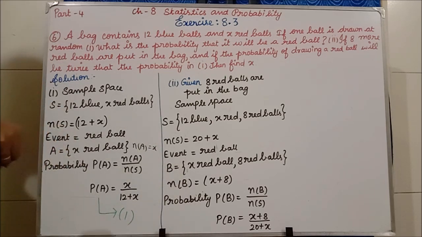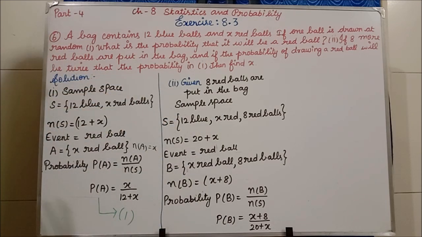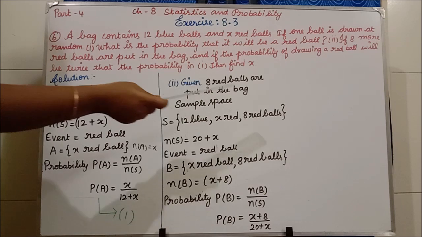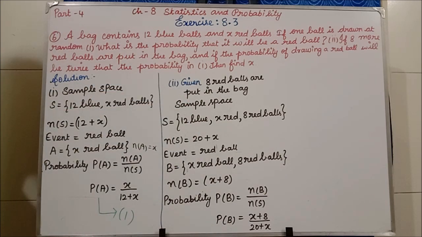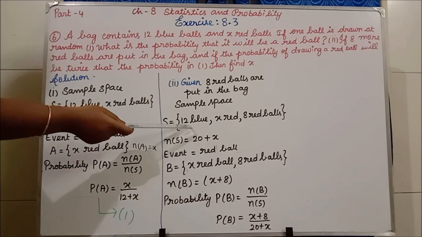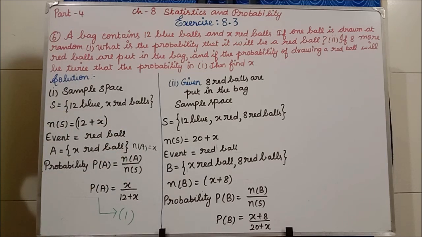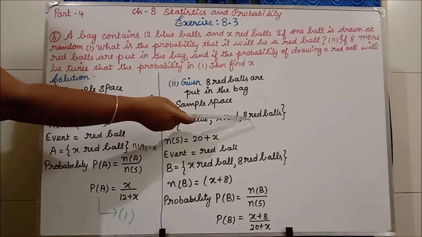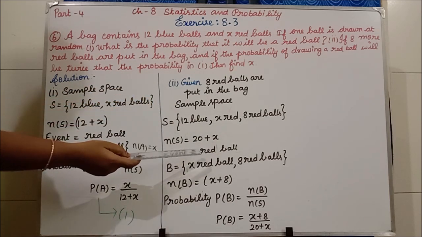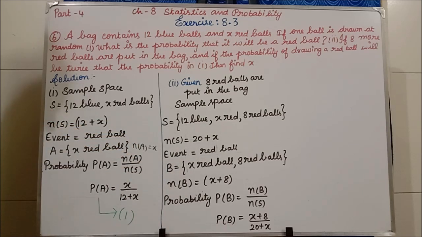Before adding, we already have some red balls, but we don't know how many. So n of S, the number of sample space, is equal to 12 plus 8 is 20, then plus x. Here 12 blue balls, 8 red balls, and still the x red balls. So total is 20 plus x.